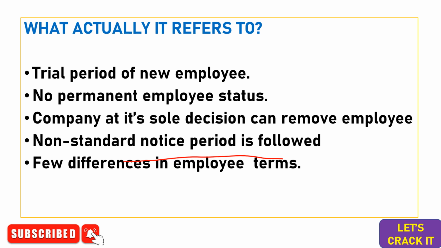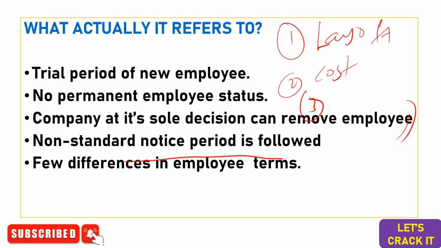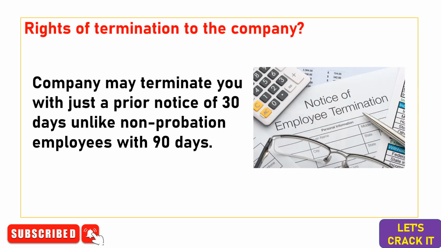You can ask me why a company would want to terminate. There may be various reasons: the company may be experiencing layoffs or cost optimizations, or it is not satisfied with the performance. Now here come the rights of termination for the company. Most companies have a probation period of 1 year, and some even 6 months.